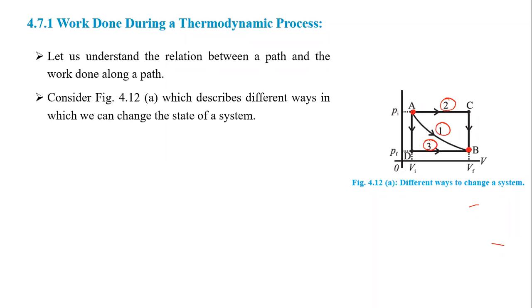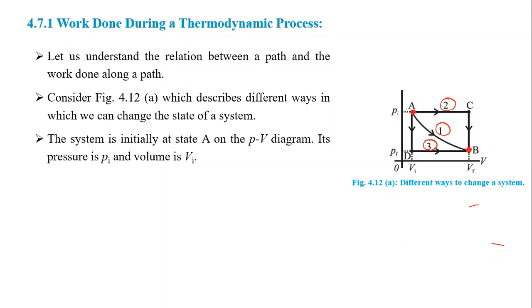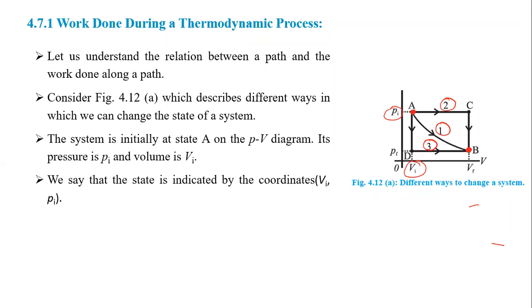You can see the diagram here which describes different ways in which we can change the state of a system. The system is initially at A on the PV diagram. The pressure is Pi and volume is Vi. You can see here when it is at A, Pi is the initial pressure, Vi is the initial volume. We say that the state is indicated by the coordinates.